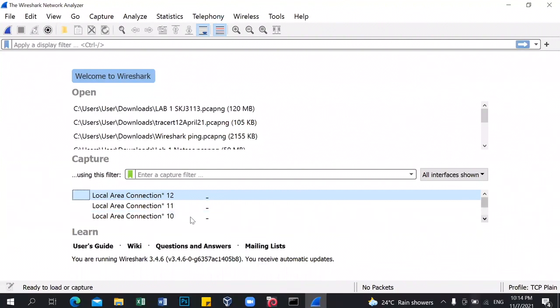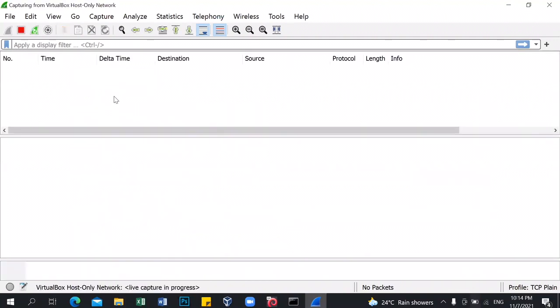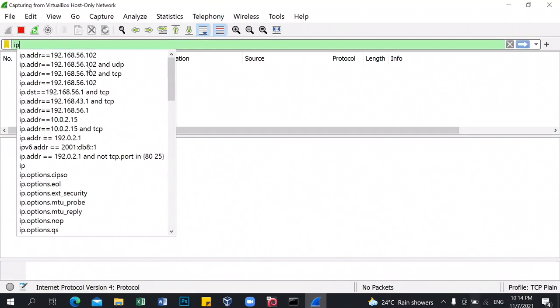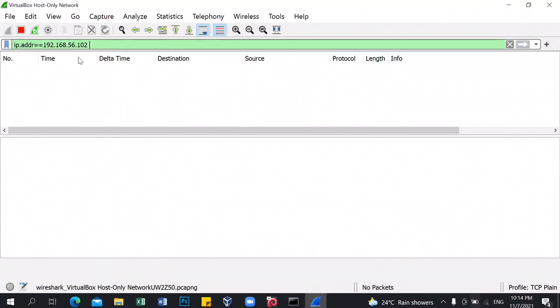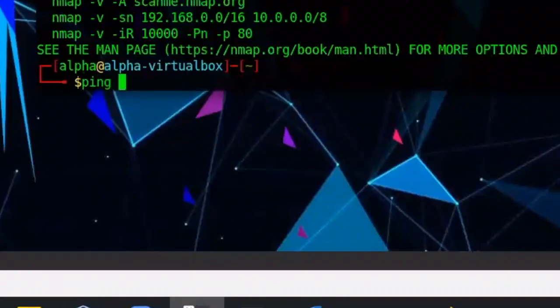For scanning with Nmap from Parrot OS, we have to choose Bridged adapter, and filter the OS IP address in Wireshark. Then we use the command ping -1 -3 -n -c and the IP address.